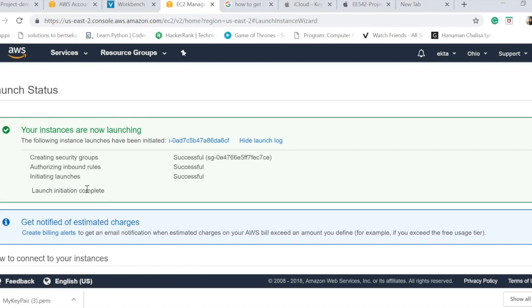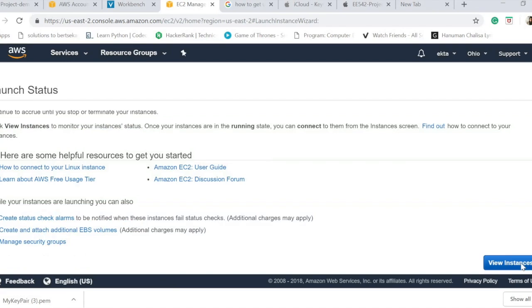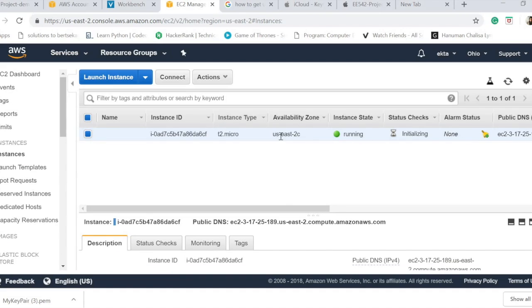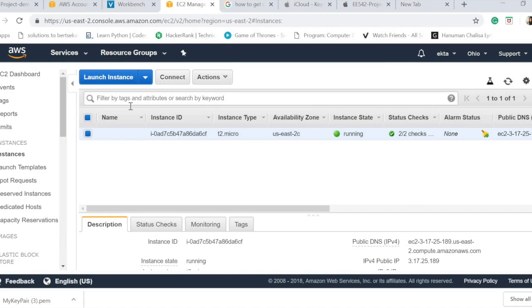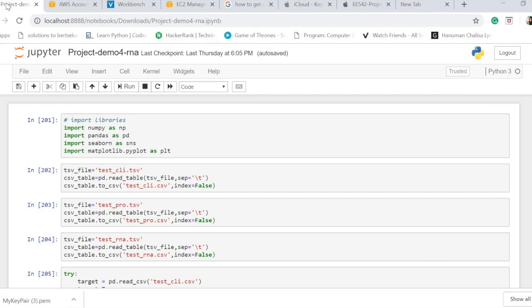View the launch log. Launch initiation. View instance. It's already running. So now let me connect. After this is run, I'm going to open my Jupyter Notebook, which I have already done, and I've written the code.